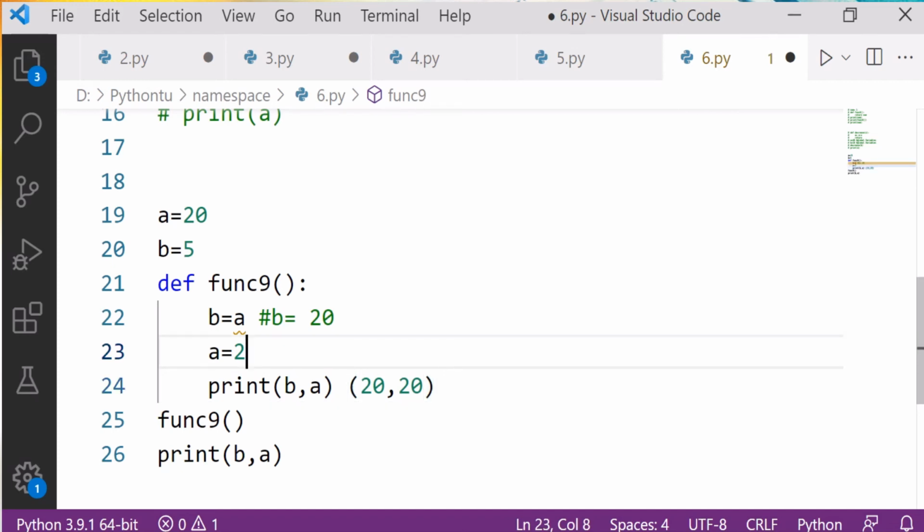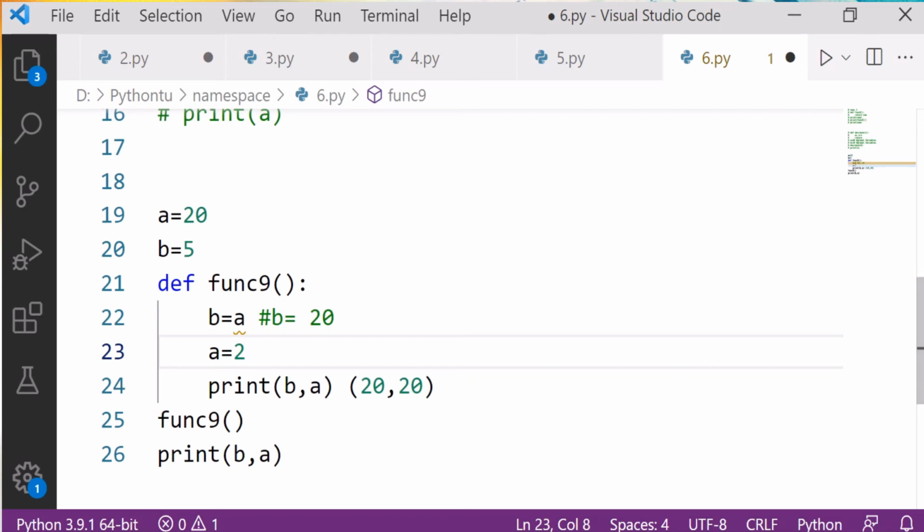Fine. Now what is happening? We are saying that if a is equal to 2, it is considered a local variable, as we are trying to change the value of a global variable and we have not mentioned any global keyword here. So first we have to assign the value in a local variable, then only we can use it. Clear? So this is what is happening now.